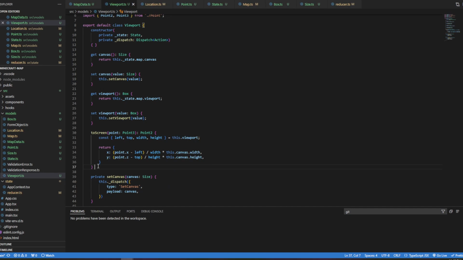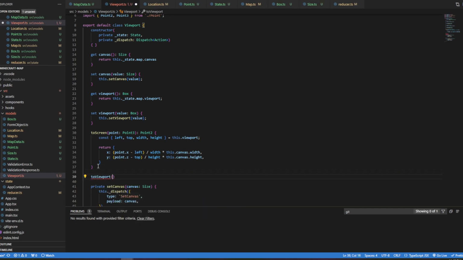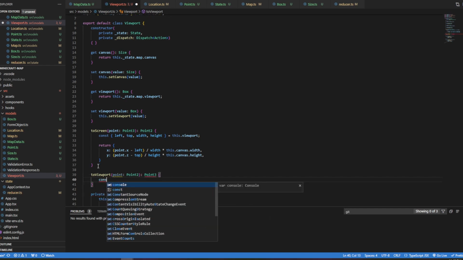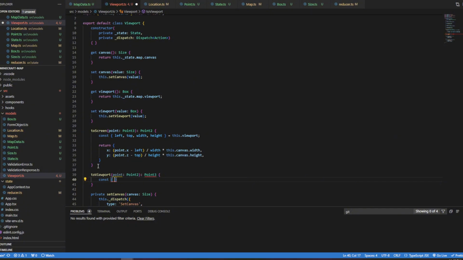And then we need the inverse of this, which is going to be 2 viewport. And it's going to have a point of type point 2 because we're taking a screen point and converting that to a point 3 viewport point. And so we're going to take const. We're going to take our viewport again because the viewport has the most properties, I guess. So that's why I do that. So that's going to be left, top, width, and height.